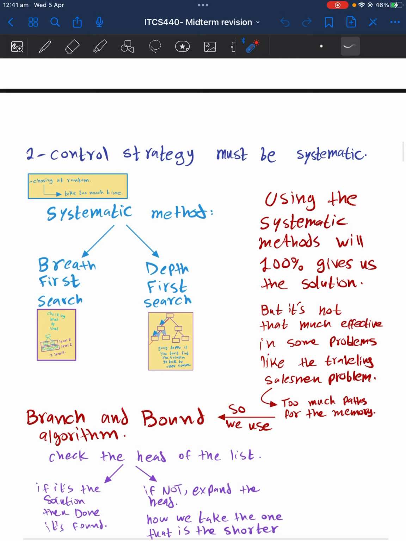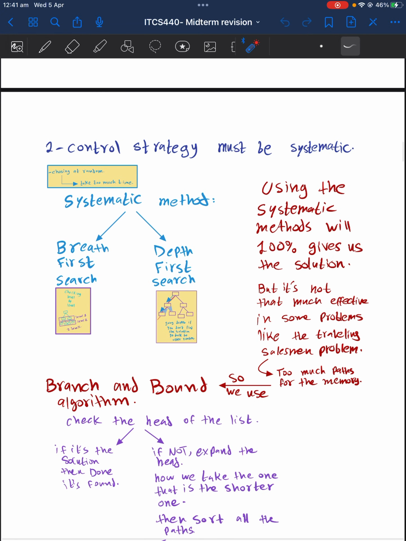Now we will go to the control strategy. The second thing is that the control strategy must be systematic. If we use a systematic method, we will 100% get to the solution. Some of the systematic methods are breadth first and depth first. Breadth first just means going level by level. Depth first is going deep, and then if you don't find the solution, you can just go back.